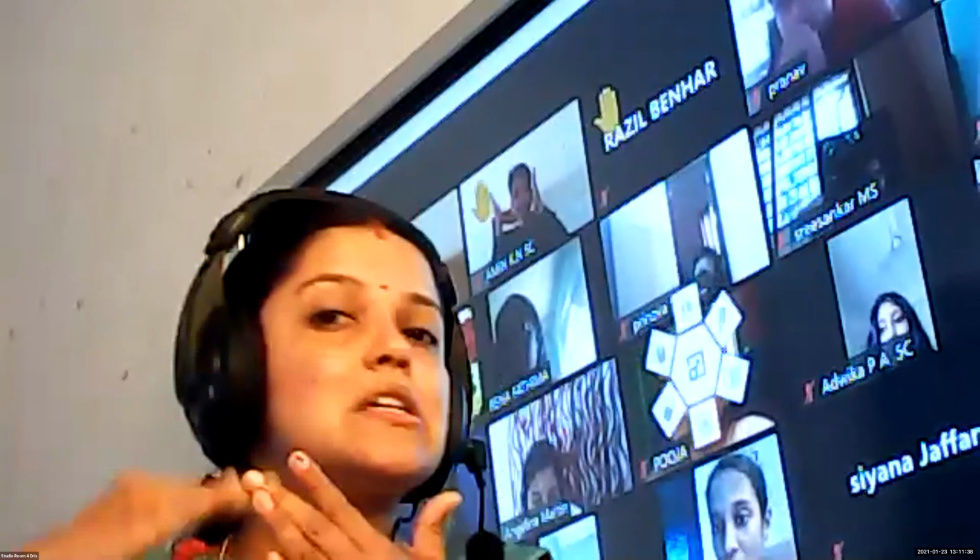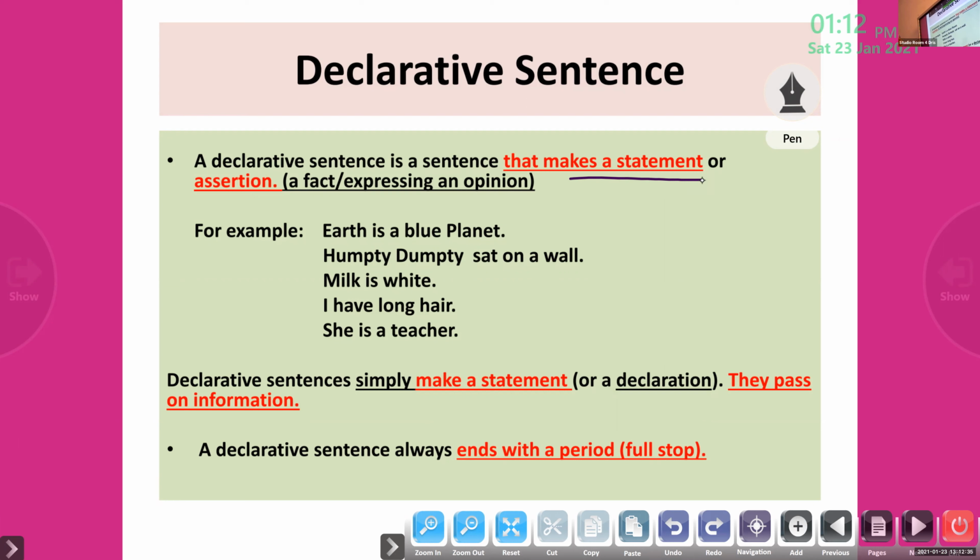We discussed declarative sentences. We discussed imperative sentences, and we are going to discuss interrogative sentences. Let me go through the declarative sentence once again. A declarative sentence makes a statement. It is also called assertive sentence.